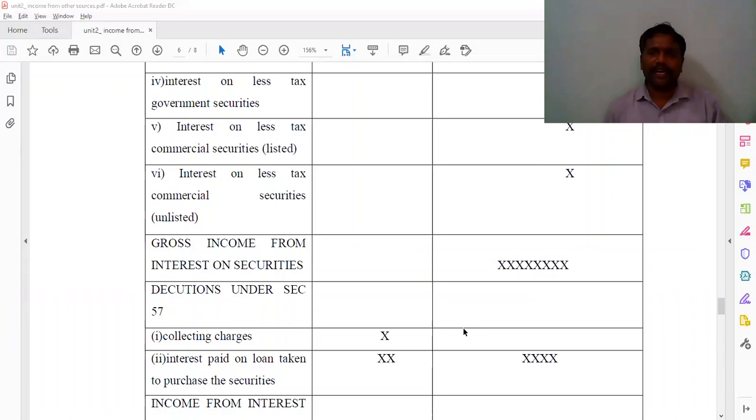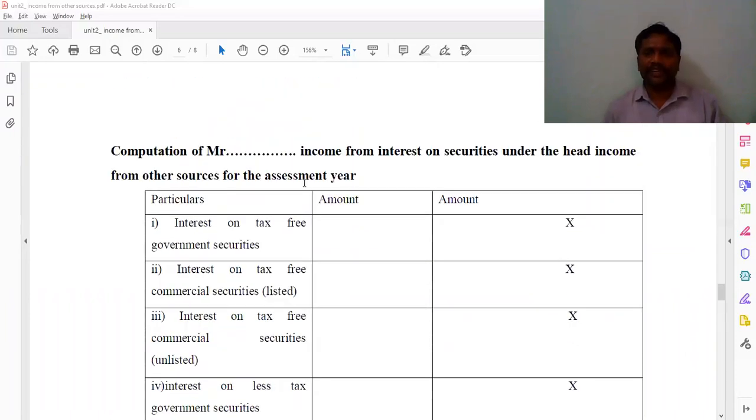Once again, this is the format. And in the next session we are going to discuss the problems. So here, computation of Mr. X or Y, etc., and income from interest on securities under the head income from other sources for the assessment year 2019-20. So here, interest on tax-free government securities, face value into rate by 100, we will calculate and write here.